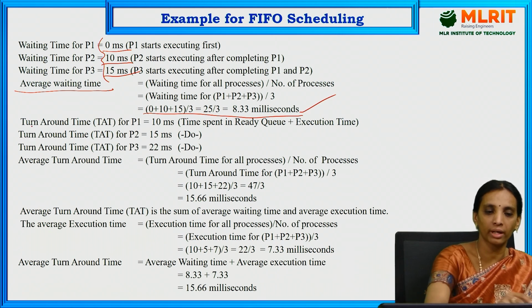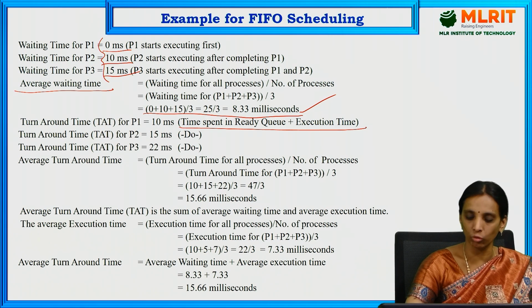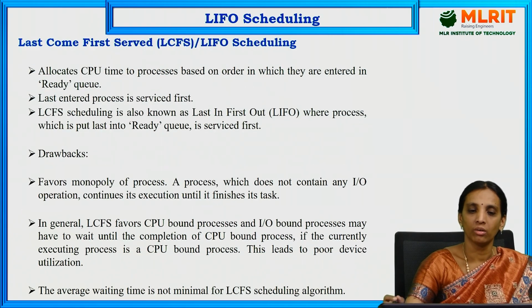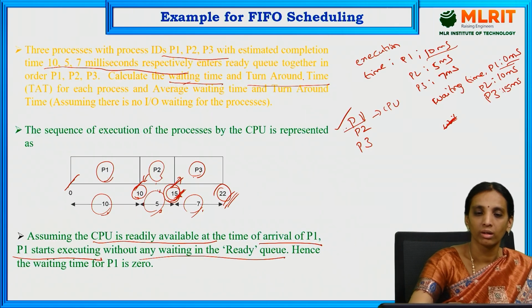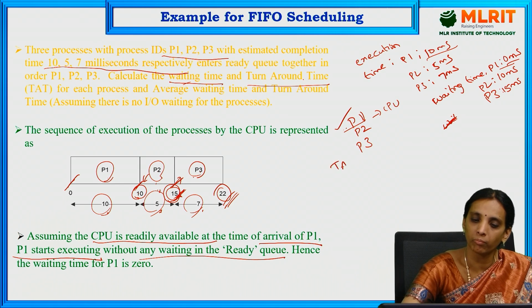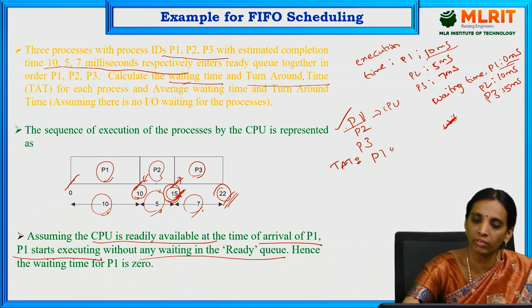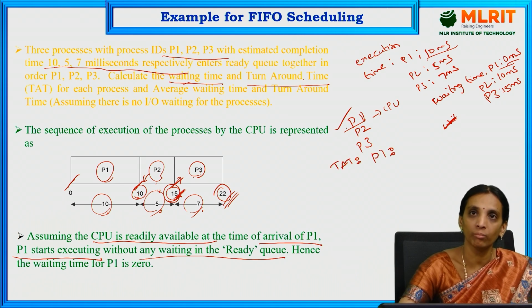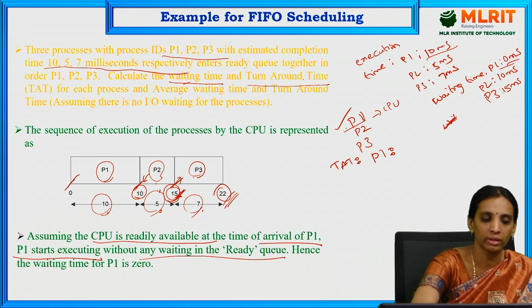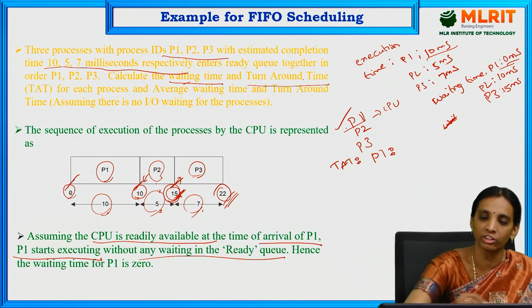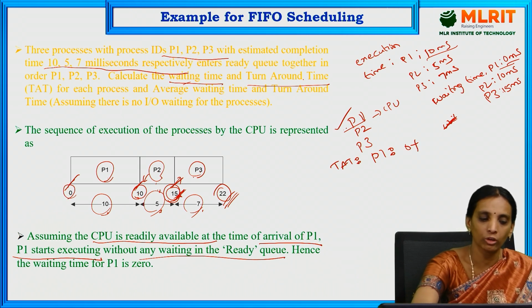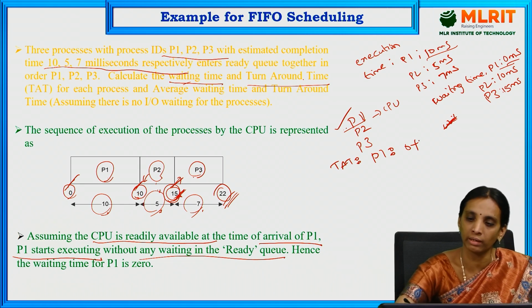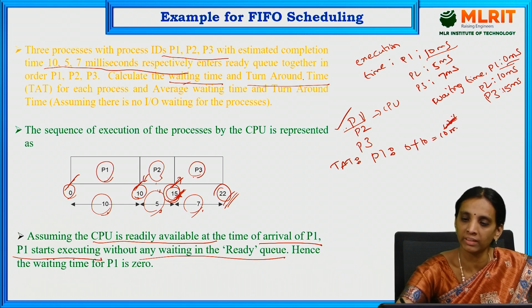Now the turnaround time. Turnaround time is calculated as time spent in the ready queue plus execution time. For P1, it enters the ready queue at 0 milliseconds, so 0 plus the execution time of 10 gives 10 milliseconds.